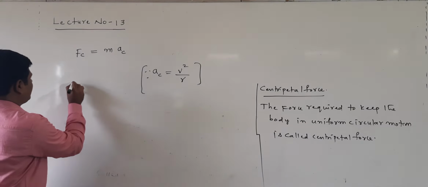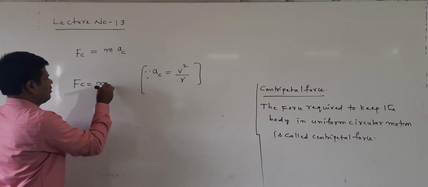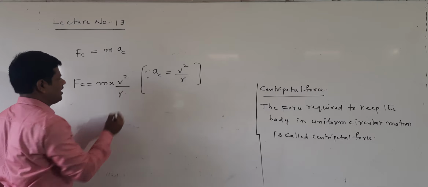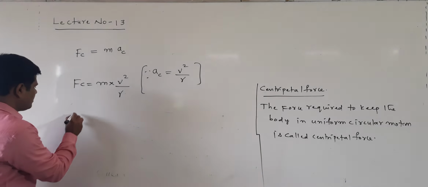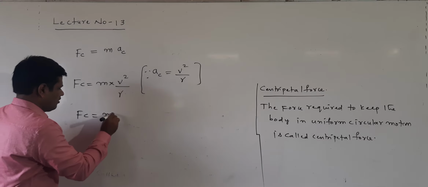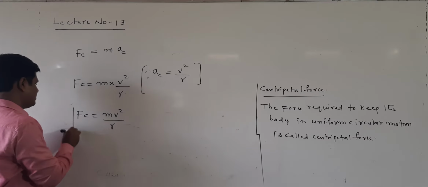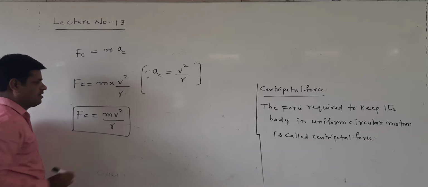Now what am I writing here? Fc is equal to m into v square by r, since ac is equal to v square by r. Now Fc is equal to mv square by r. This is the formula for the centripetal force.